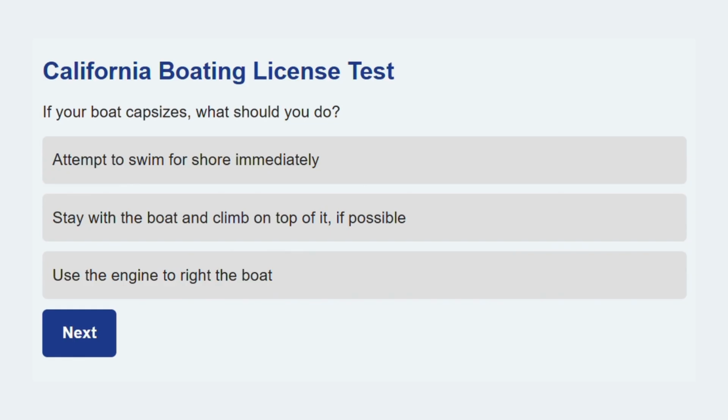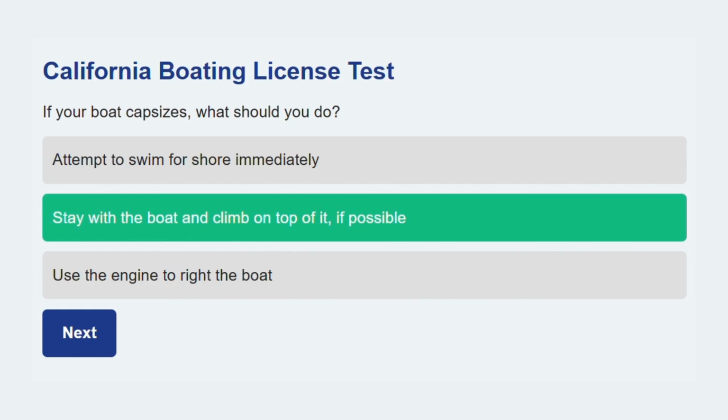If your boat capsizes, what should you do? Stay with the boat and climb on top of it, if possible. The hull is often the most visible and buoyant object to stay with.